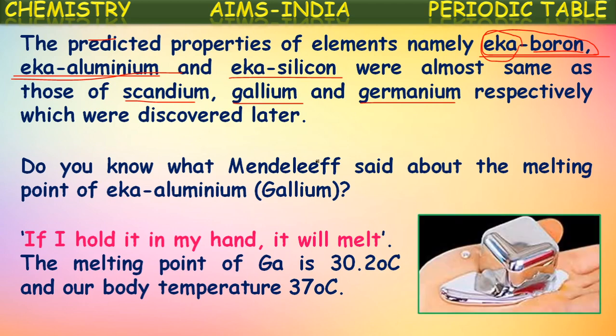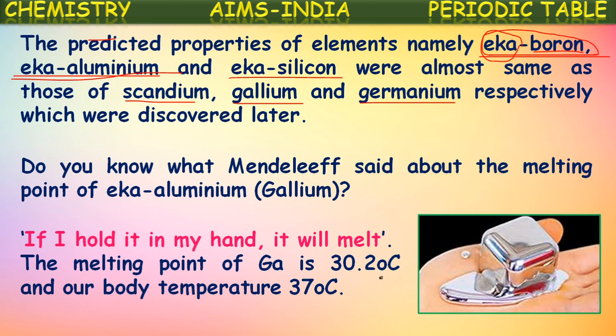So Mendeleev told about Eka aluminum or gallium as, if I hold it in my hand, it will melt like a magic, because actually gallium is a metal at room temperature, but if it is heated to a temperature above 30 degrees Celsius, it starts melting. The melting point of gallium or Eka aluminum is 30.2 degrees Celsius.